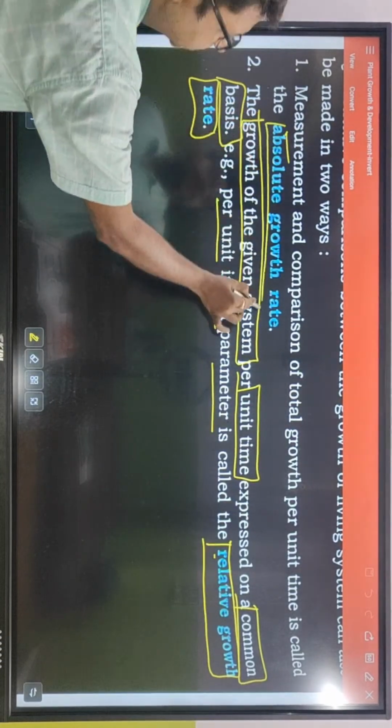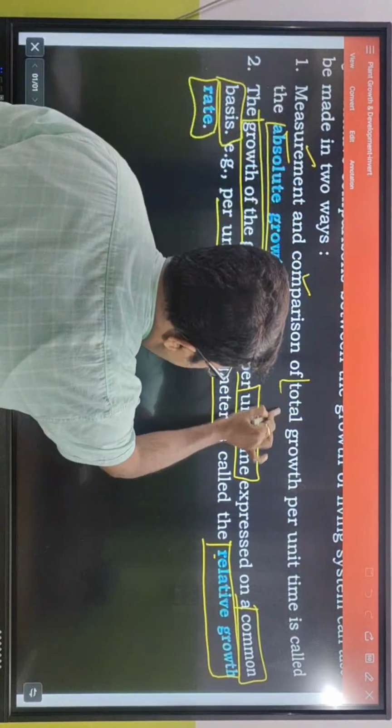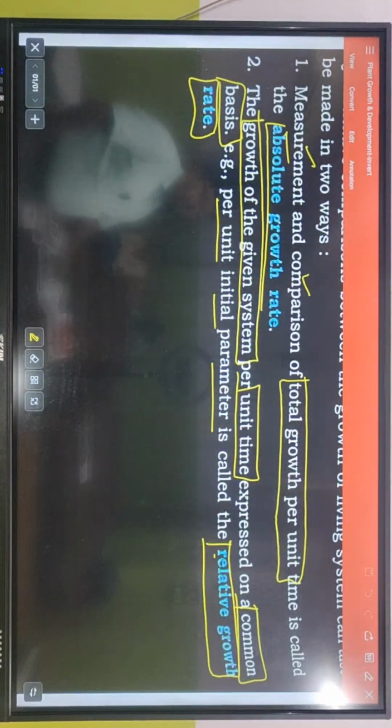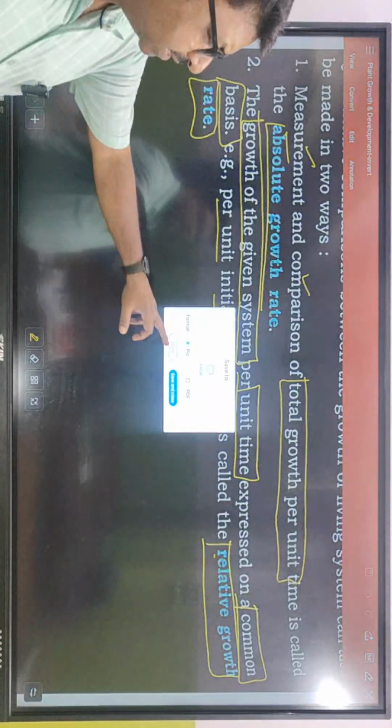What is absolute growth rate? It is the total measurement and comparison of total growth per unit time. Total growth per unit time is called absolute growth rate. You will understand this very well with an example.